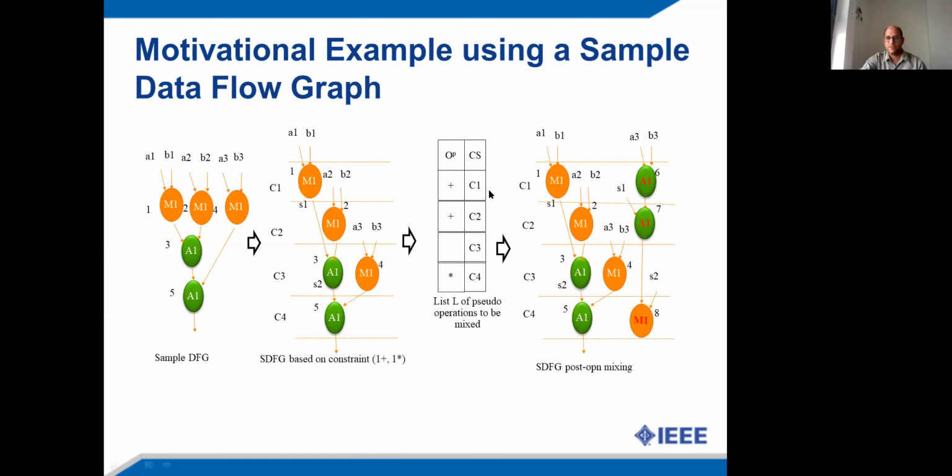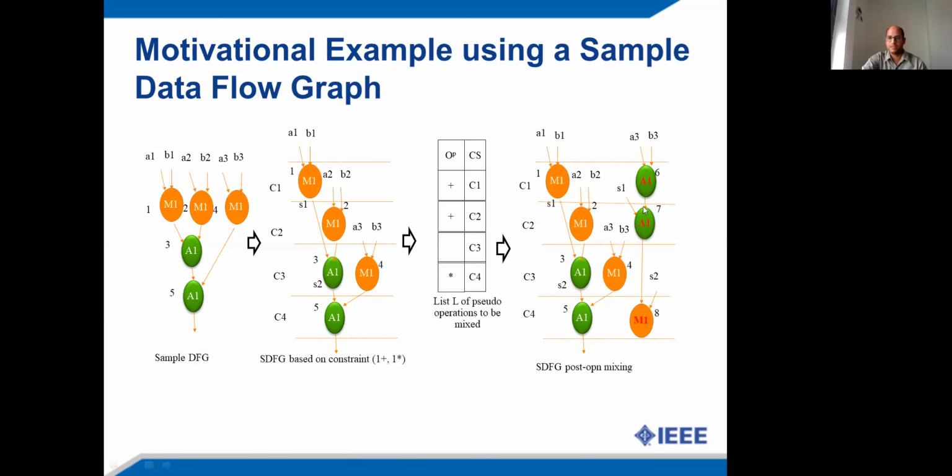In control step number 1, a pseudo addition operation can be inserted. In control step number 2, again a pseudo addition operation can be inserted. In control step number 3, insertion of a pseudo operation is not possible, and in control step number 4, a pseudo multiplication operation can be inserted. So once these operations are inserted, we can see here the scheduled data flow graph post mixing these pseudo operations.